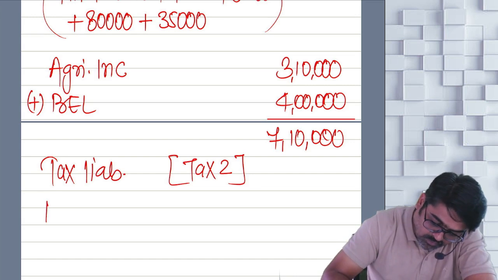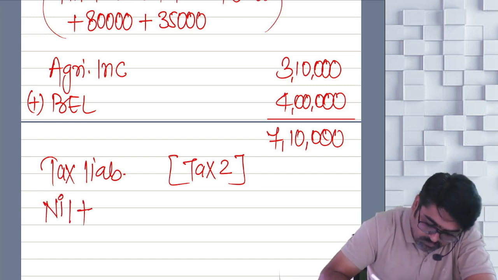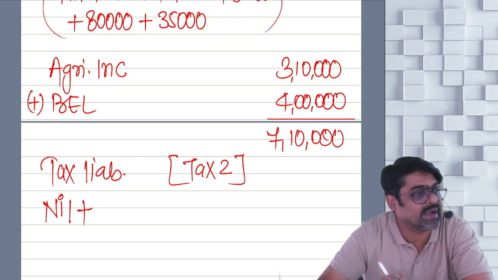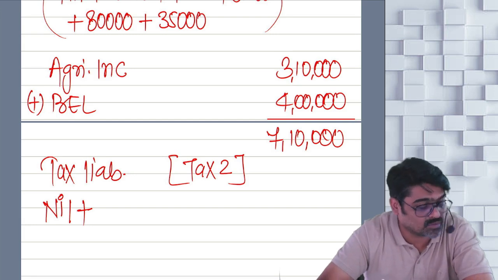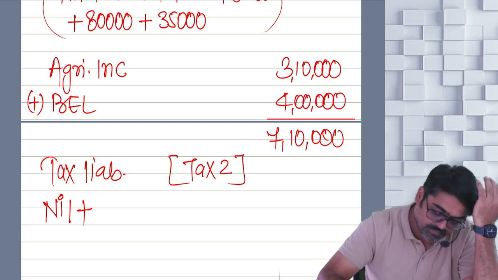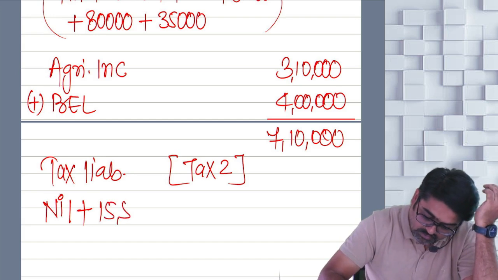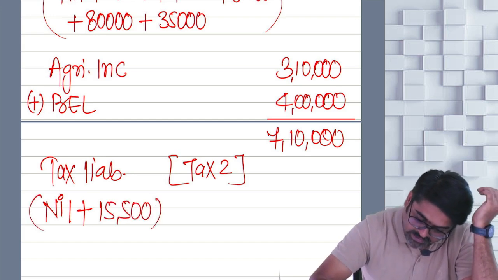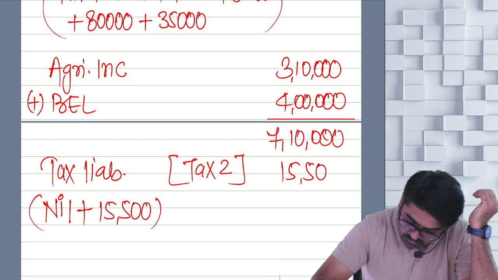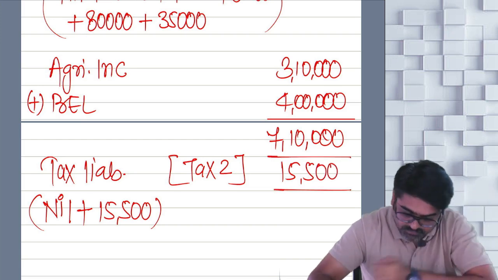Now on that you are supposed to calculate the tax liability, which will be treated as your tax 2. So first 4 lakhs nil, then 4 lakh to 7,10,000, that is 3,10,000. On that you apply 5%, 15,500. Is it your tax 2?